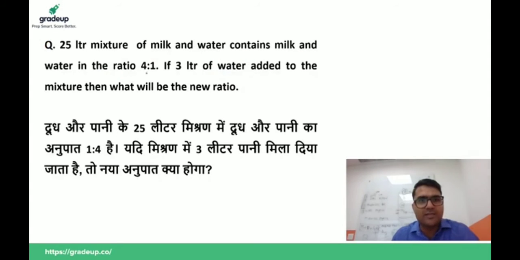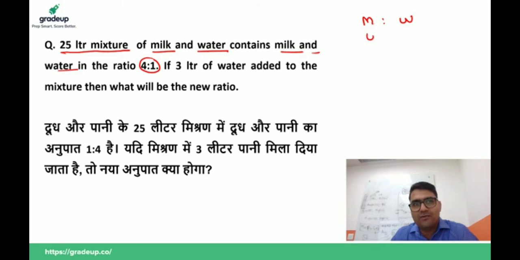Now guys, please try to solve this question. A 25 liter mixture of milk and water contains milk and water in the ratio 4:1. So 4 plus 1 is 5, and 5 fives are 25.